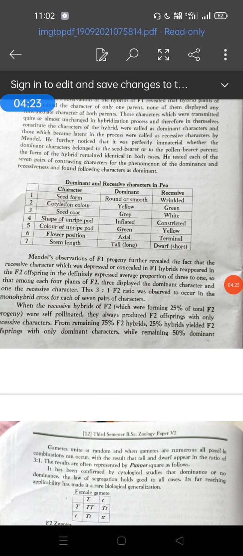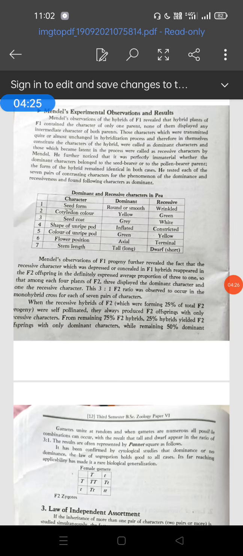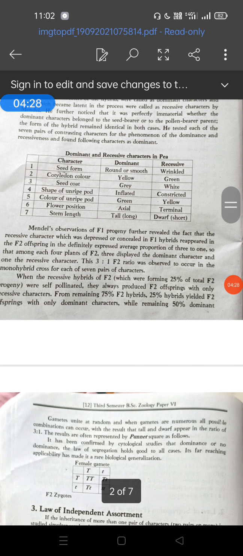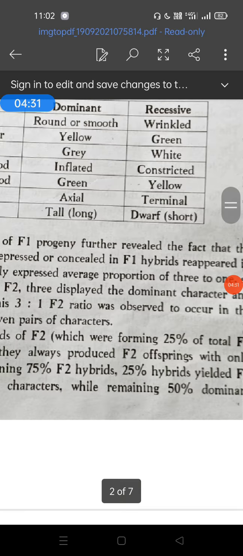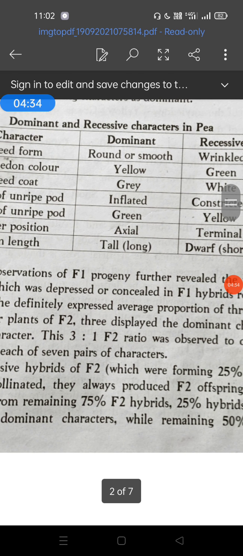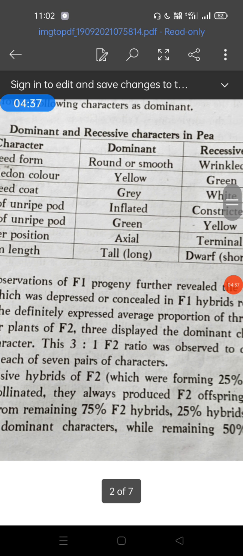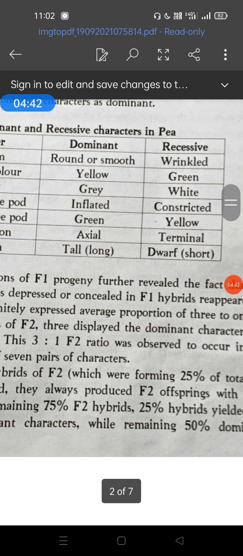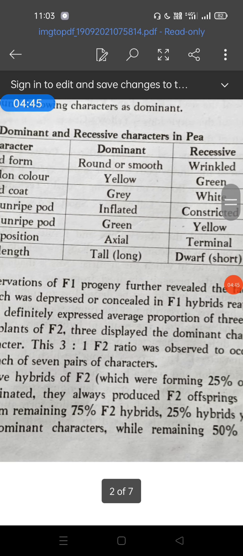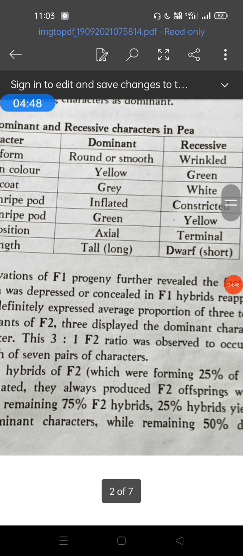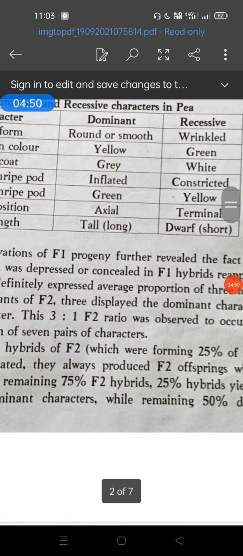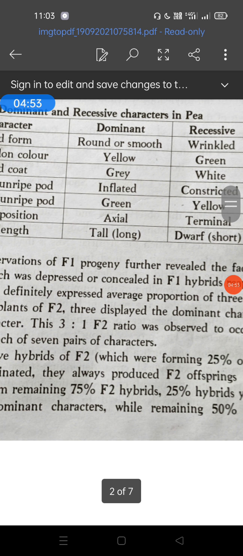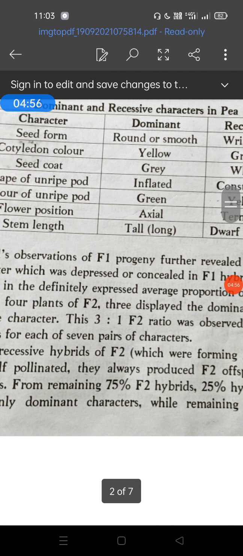So, the reasons for selecting the pea plant: some pea plants have the tall habit and some have the dwarf habit, which is one character, tallness versus dwarfness. Then some pea plants have round or smooth seed form and some have wrinkled. Their cotyledon color is yellow or green. Seed coat gray versus white. Shape of the unripe pod, inflated versus constricted. Color of unripe pod, green versus yellow. Then flower position, axial versus terminal. And the stem length, tall versus dwarf. Some of these characters are dominant and some are recessive.